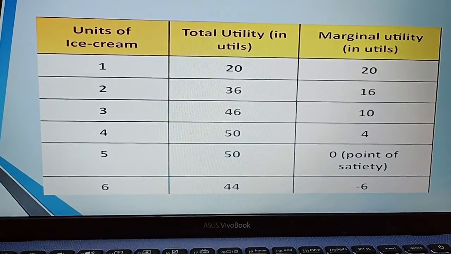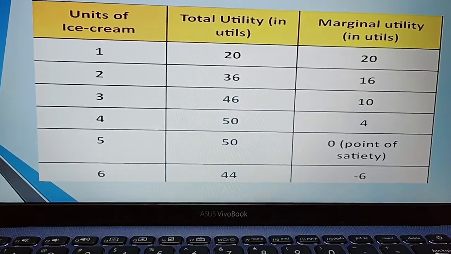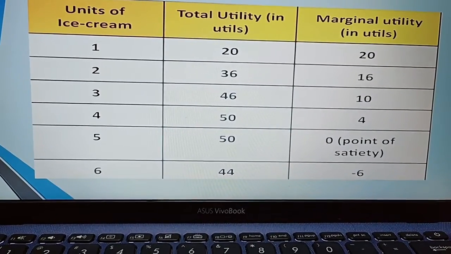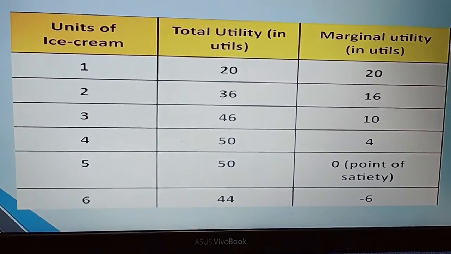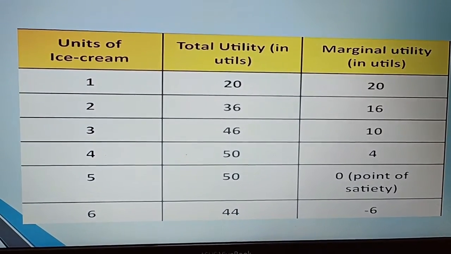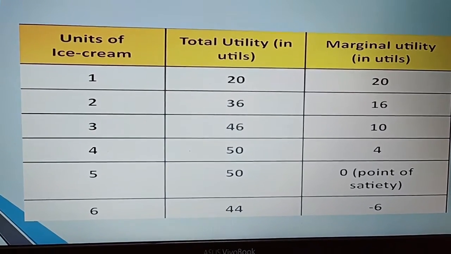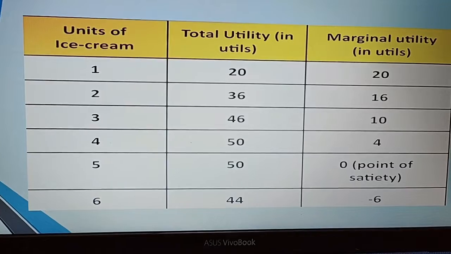Like the first unit, total utility and marginal utility will be the same. In second, total utility looks higher, but the marginal utility, the actual satisfaction derived out of only the second unit, is less. From 20, it has come to 16. In third ice cream, the total utility looks 46, but the individual contribution that the third ice cream would have done to give satisfaction is only 10.